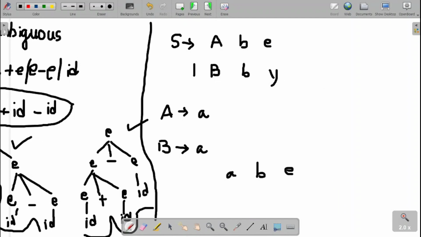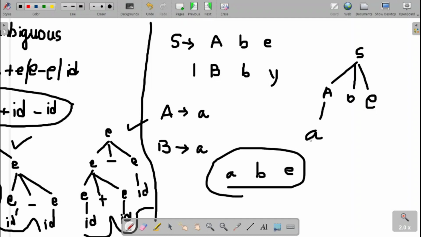With our natural intelligence, we can say that I need to take the production S derives A, B and E, and this A derives small e. So that my input ABE is generated.